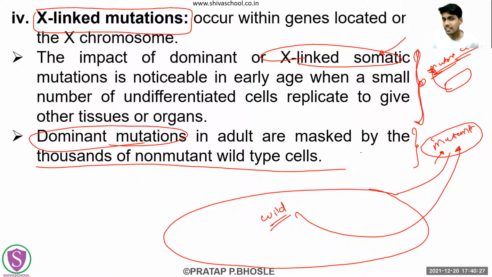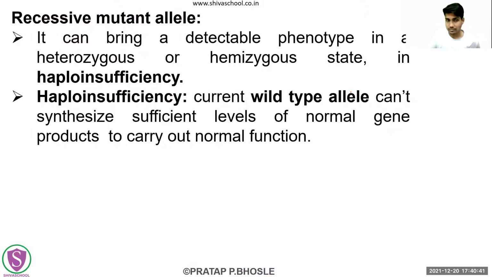So that's why it is said that whatever the X-linked somatic mutations are there, their effect is noticeable in early age. Early age में ज्यादा उनका effect notice होता है. So then what is the recessive mutant allele? Okay, recessive mutant allele क्या है?